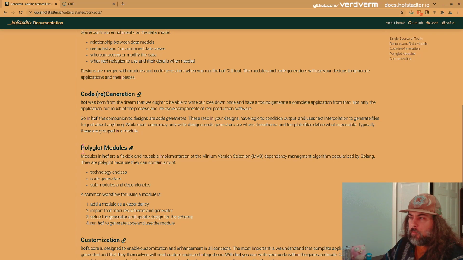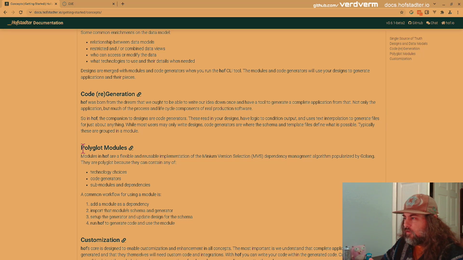This idea of polyglot modules. So you write some Q, it gets pumped through a generator, which is really just a collection of text templates from Golang that Hof has written in Go. Then it renders those templates and writes them out to disk. So it doesn't really matter what's in those templates. You can put anything in there.